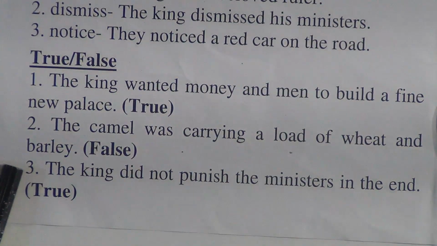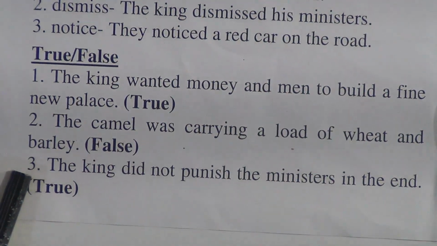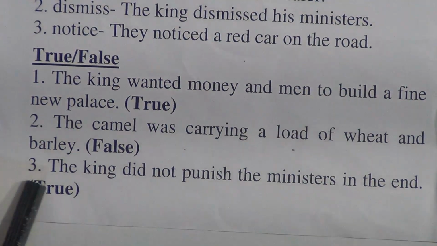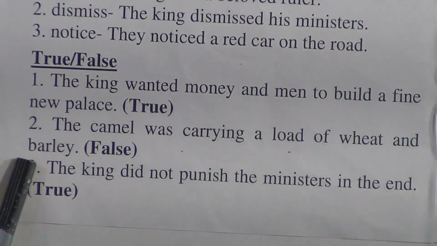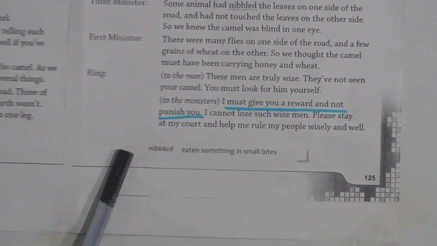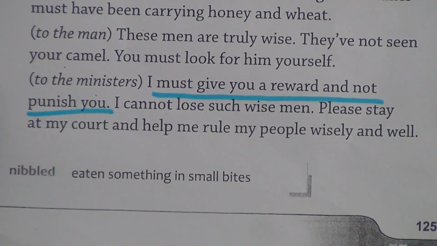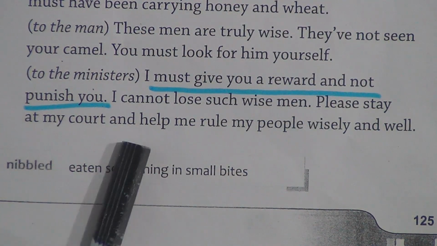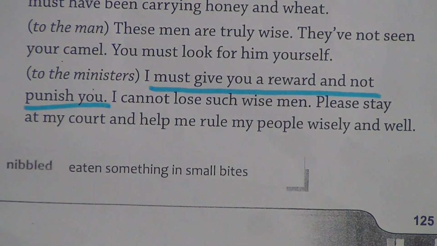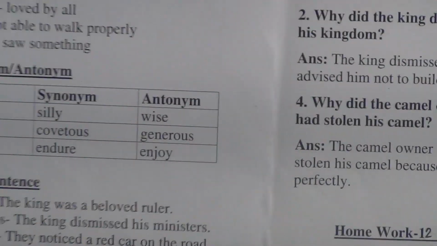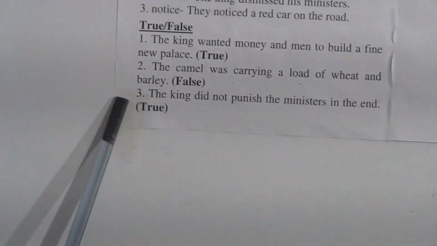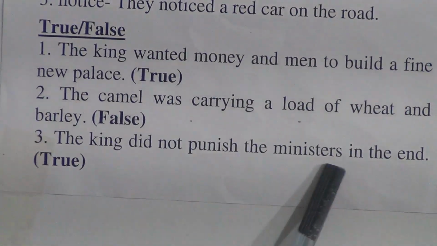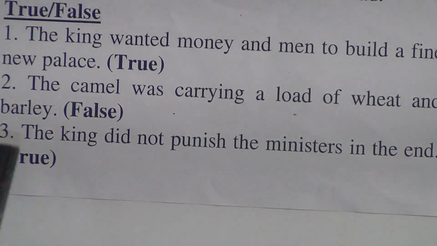Number 3, the king did not punish the ministers in the end. True. Why true? Let's go to the unit. Come to pages 1 to 5. I must give you a reward and not punish you. So the king didn't punish them in the end. So number 3 is true. Let's move to question answer.